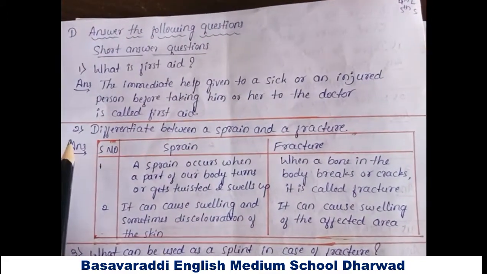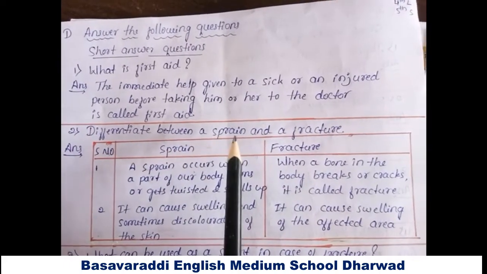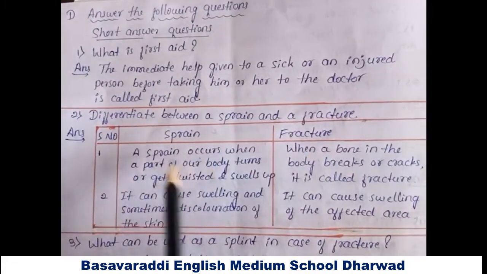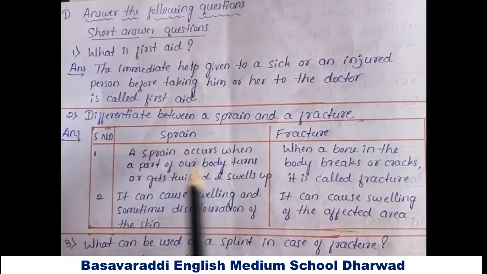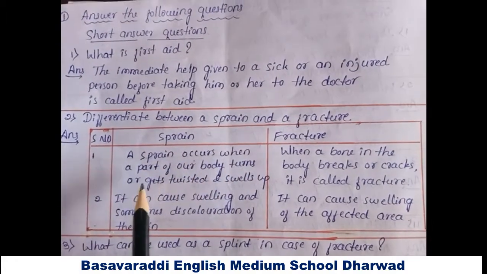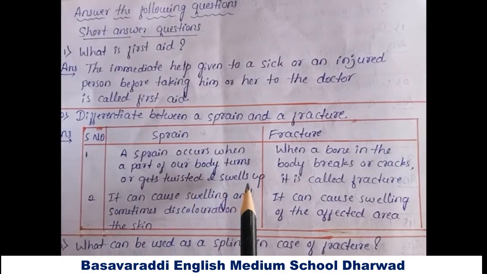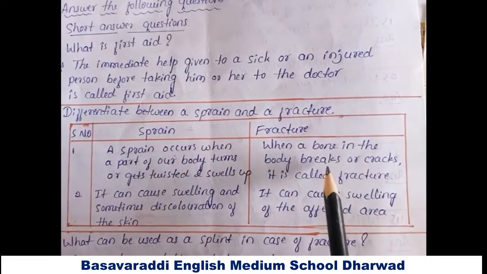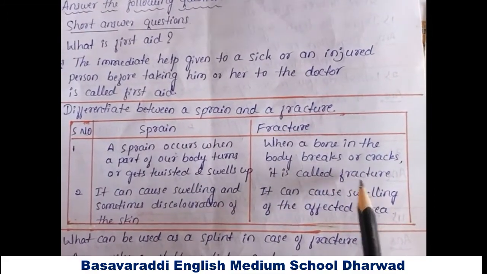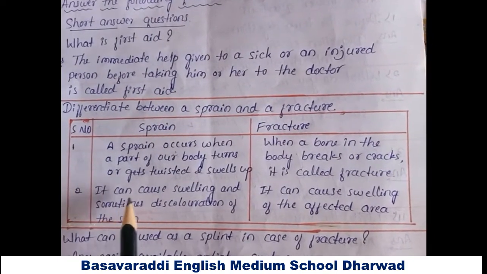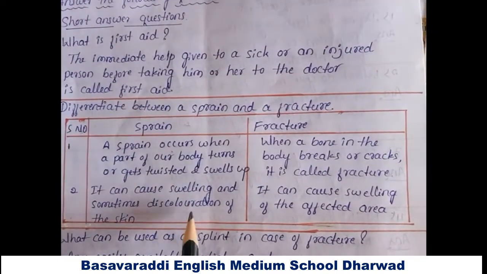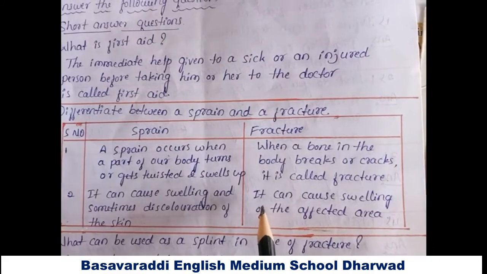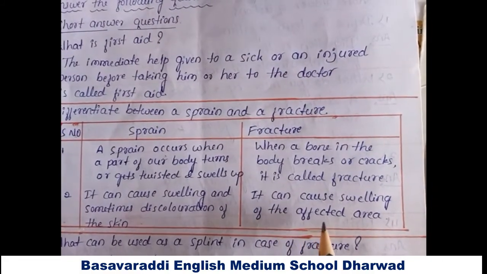The second question, differentiate between a sprain and a fracture. Answer: a sprain occurs when a part of our body turns or gets twisted and swells up. It can cause swelling and sometimes discoloration of the skin. In a fracture, a bone in the body breaks or cracks. It can cause swelling of the affected area.